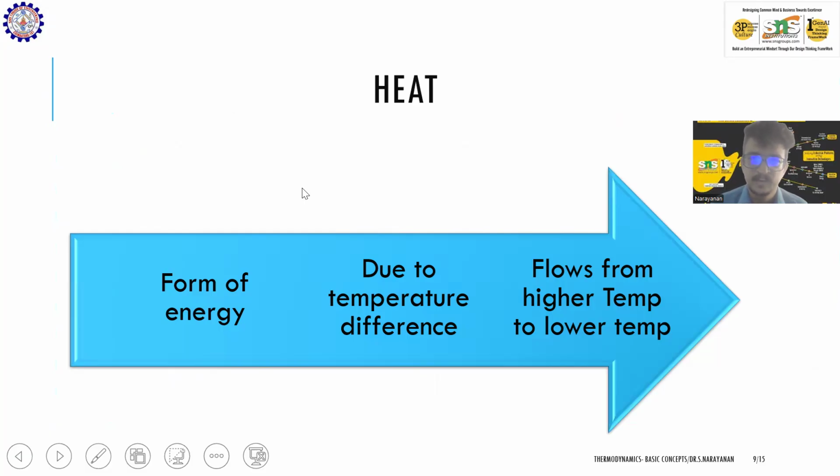For example, I am placing a hot cup of coffee which is at 70 degrees Celsius in a room which is at 30 degrees Celsius. Naturally, heat is transferred from the cup of coffee to the atmosphere, that is room. So heat flows due to temperature difference, from higher temperature to lower temperature. Analogous to electricity, which flows from higher voltage to lower voltage, or a fluid which flows from higher altitude to lower altitude. Heat always flows from higher temperature to lower temperature. Heat is a form of energy which is caused due to temperature difference.